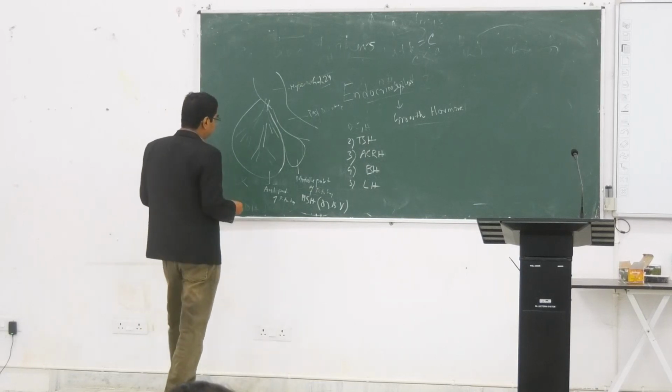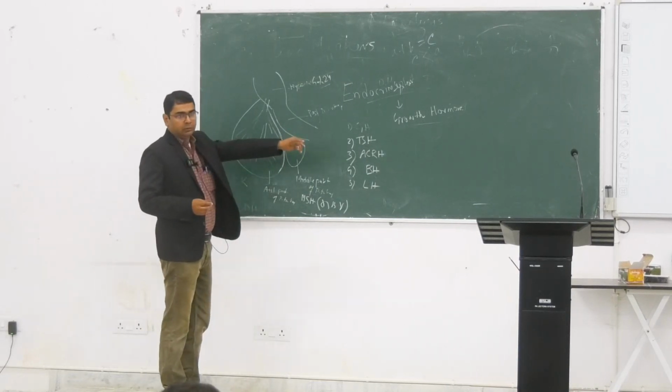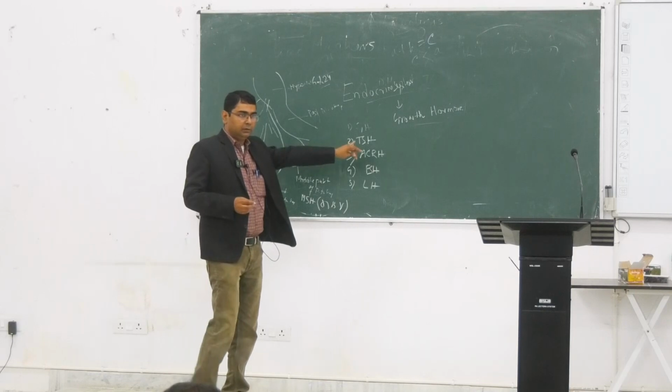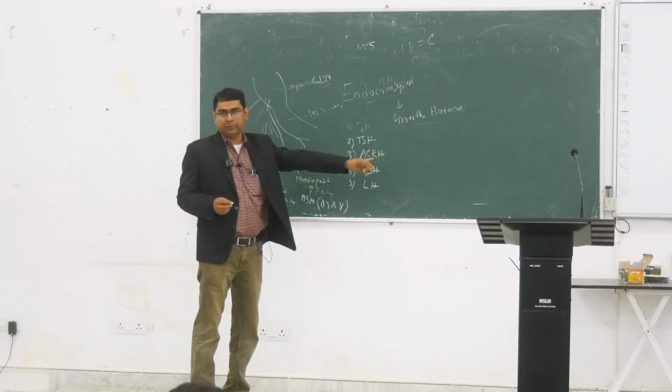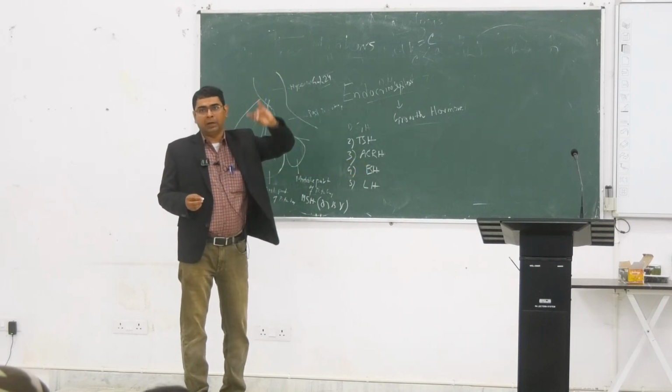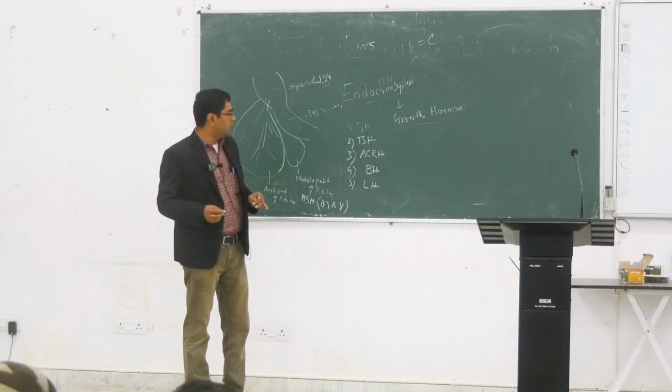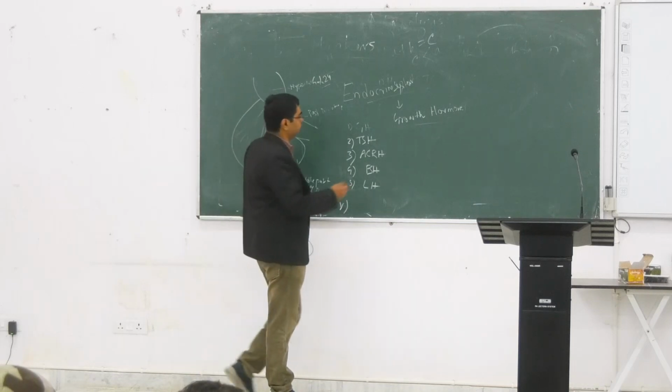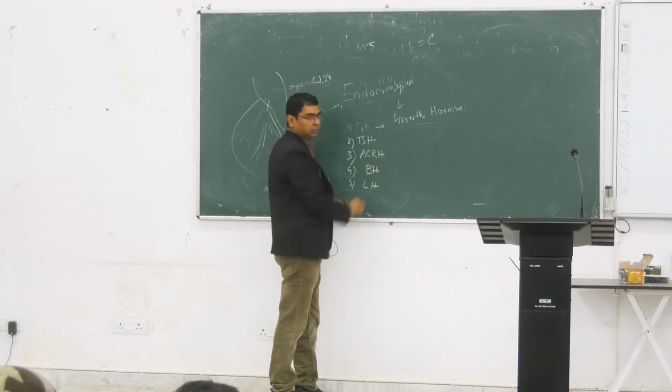Now, these are the hormones secreted from the anterior pituitary, so definitely there is a stimulus from the hypothalamus. What is the stimulus from the hypothalamus in case of growth hormone?